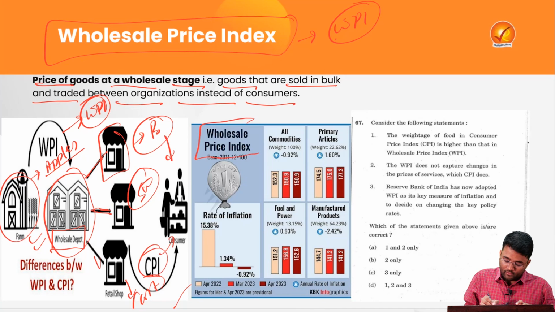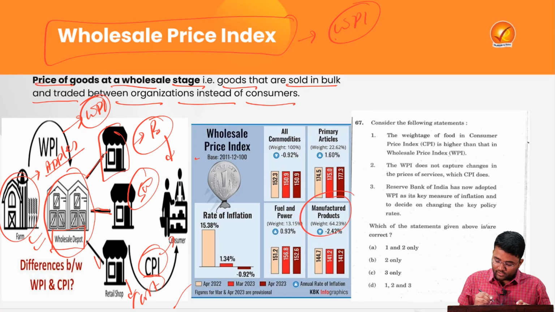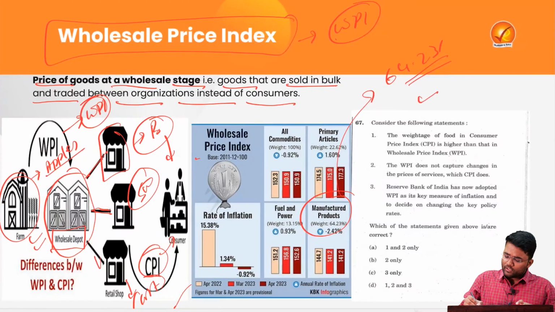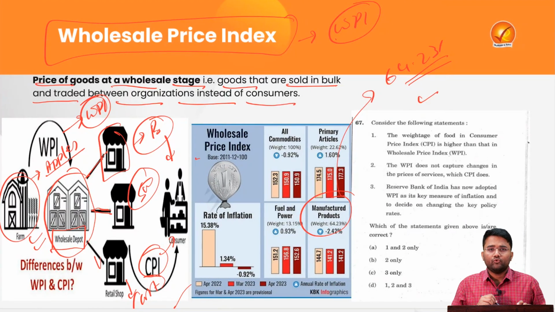Under the Wholesale Price Index, the base year is 2011-12, and it consists majorly of manufactured products, which have a weight of almost 64.23%. Apart from this, articles related to food and fuel have lower weightage under the WPI.